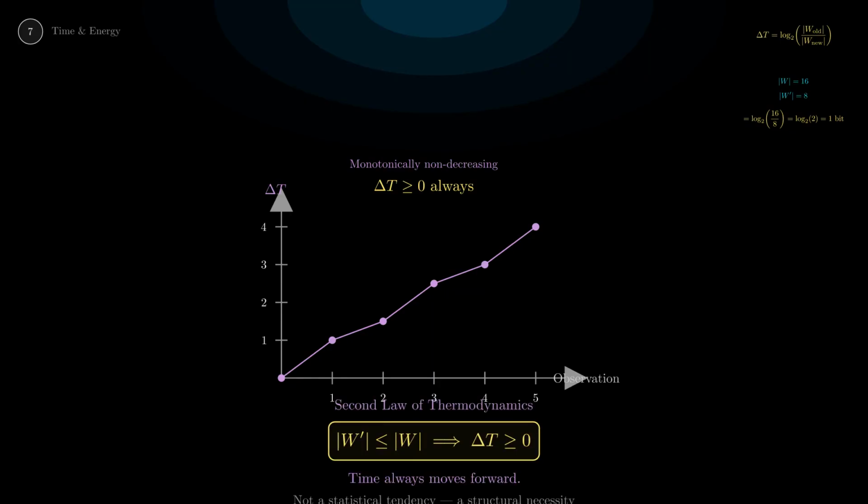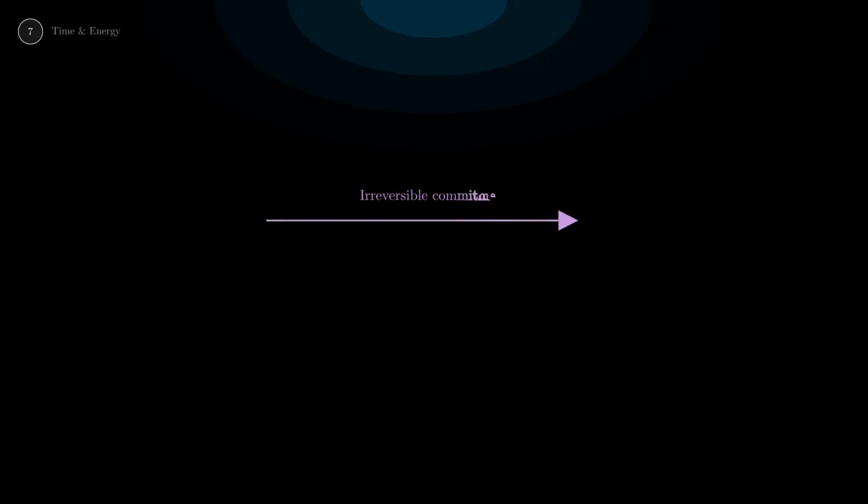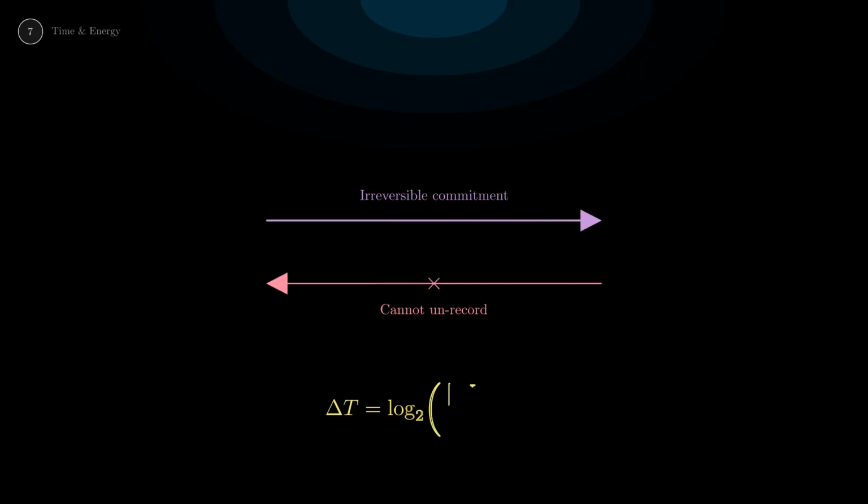Because the fiber can only shrink, delta t is always non-negative. This is the second law of thermodynamics, emerging from the simple fact that the ledger is append only. Time always moves forward, because you cannot unknow what you've learned.